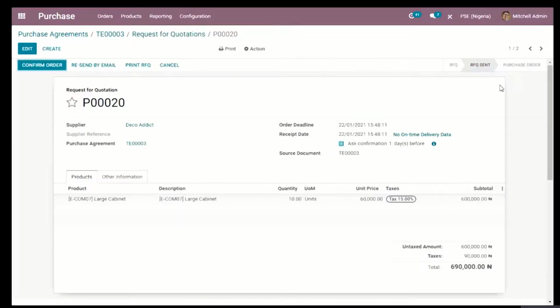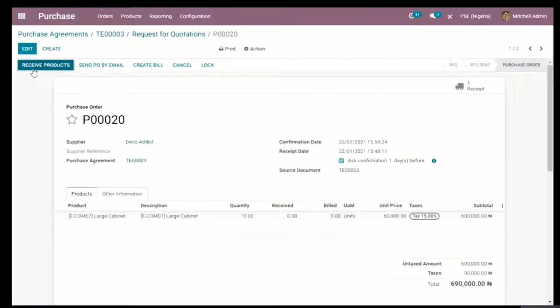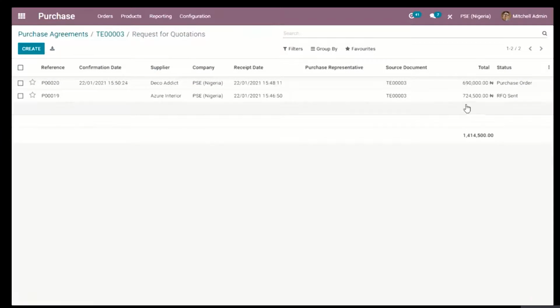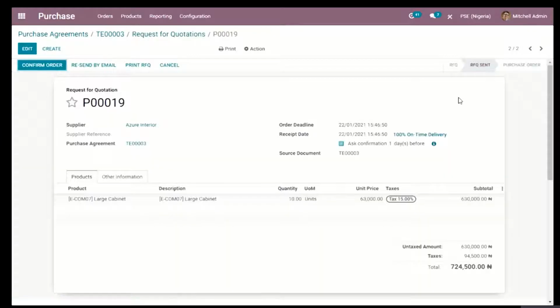it's more like creating a contract. I can decide to give this contract out to Deco Addit by confirming the order. So confirming the order is going to create an avenue for us to purchase from Deco Addit, and for Azure Interior, I can as well decide to confirm the order, but for the sake